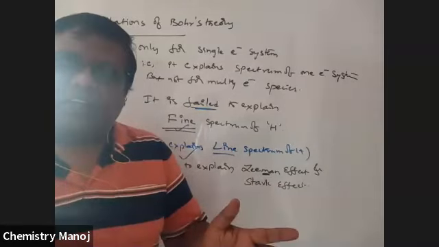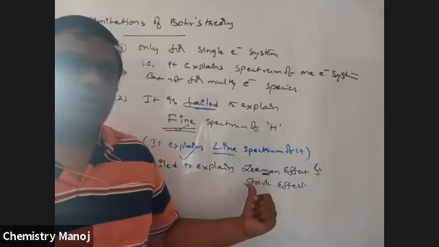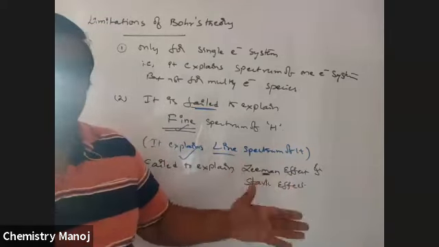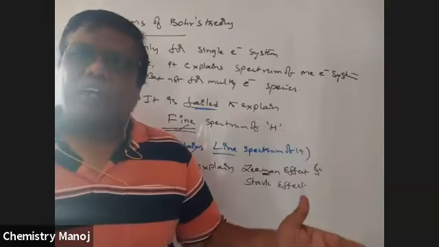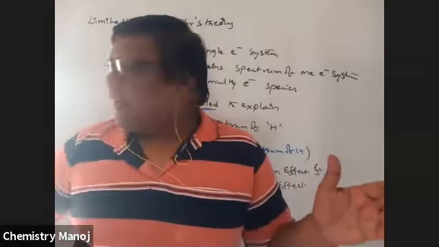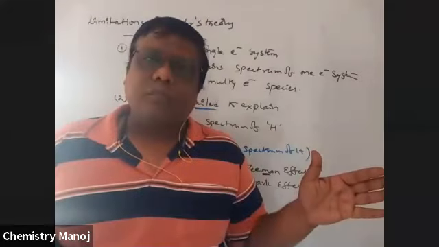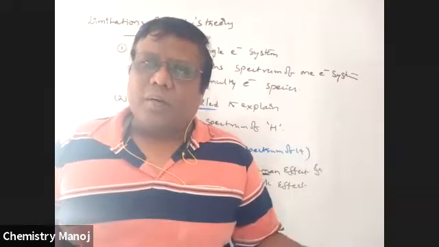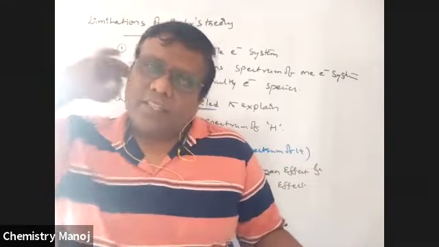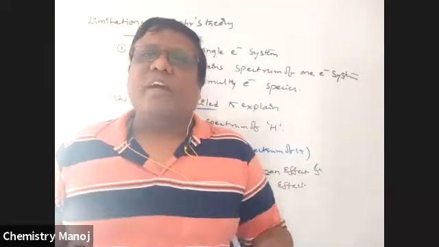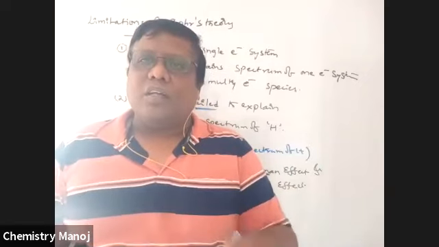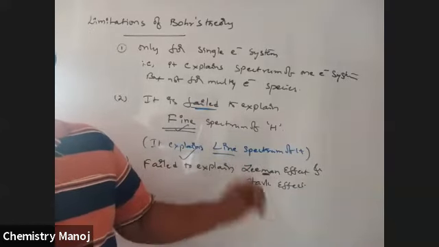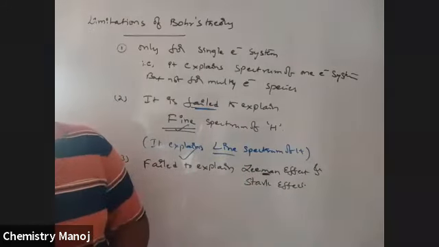When a spectral line is placed in a strong electric field, it splits into further lines. That is the Stark effect. When it is placed in a magnetic field, it splits into further lines. That is the Zeeman effect. Why those splittings occur is not clearly explained by Bohr. So Bohr theory fails to explain the Zeeman effect and Stark effect.